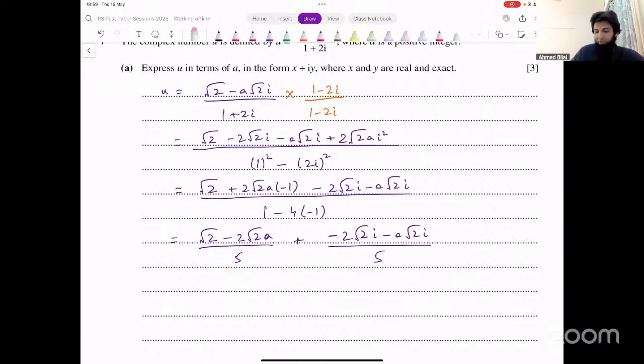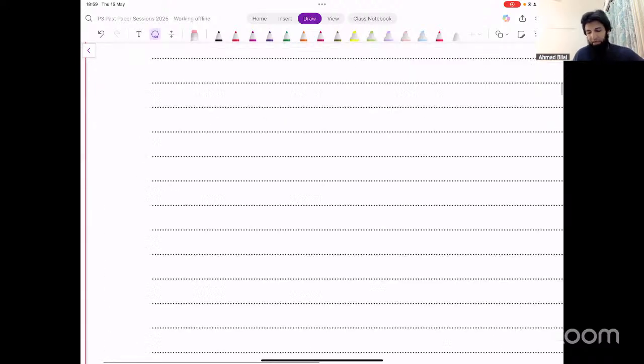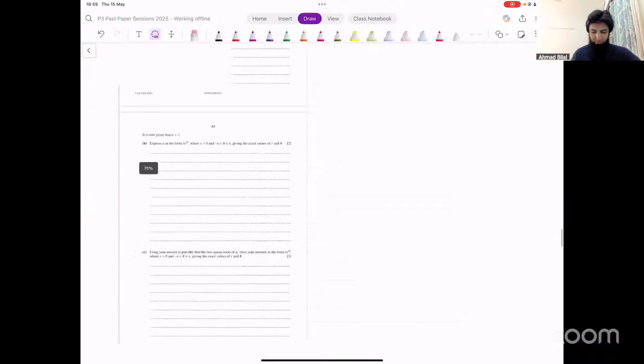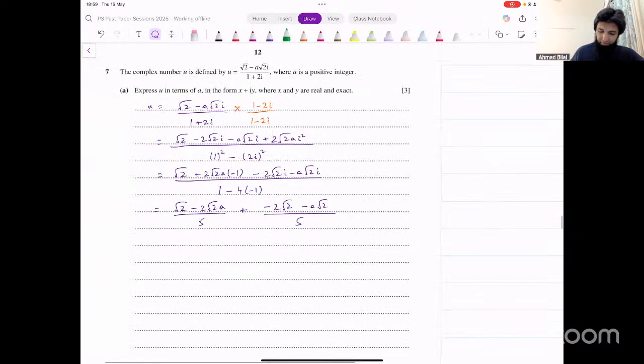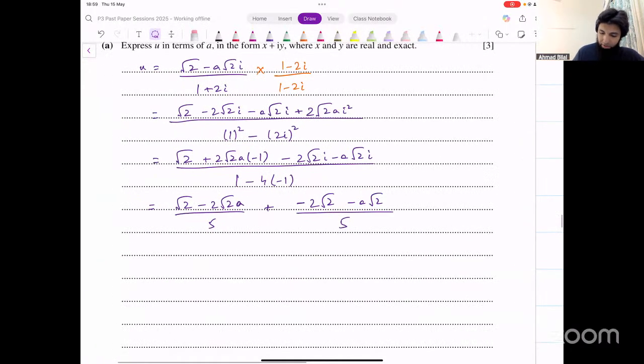You could take iota common outside. So we have it in exactly that form. We could say this is minus 2 under root 2 minus a under root 2, whole times iota.